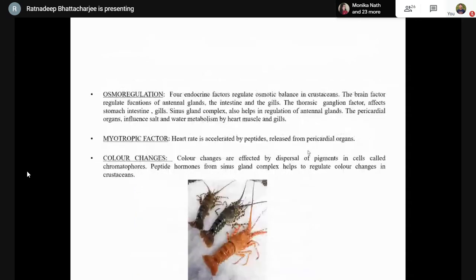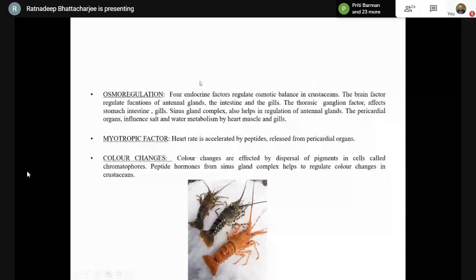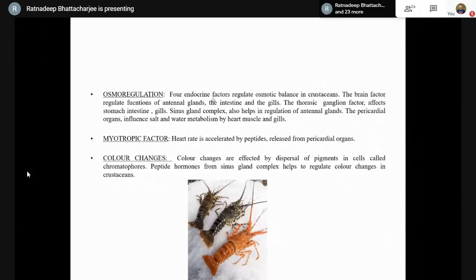Now, the osmoregulation. Osmoregulation is an essential physiological process in crustaceans which enables them to cope with the changes between the ion concentrations within their bodies and the aquatic environment they inhabit, because mostly crustaceans are aquatic. There are four known sources that influence the osmoregulation or osmotic balance in crustaceans.